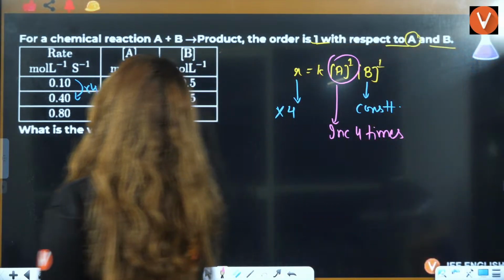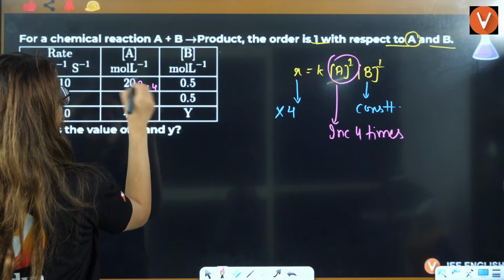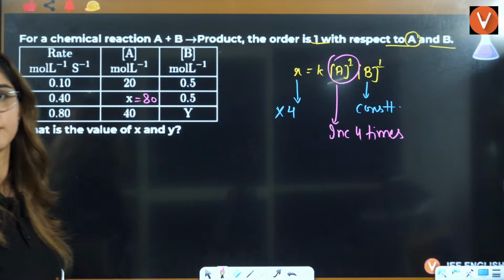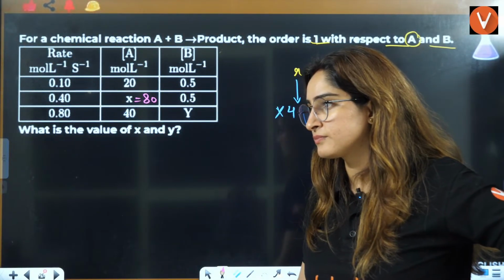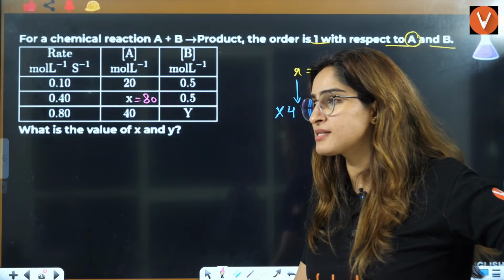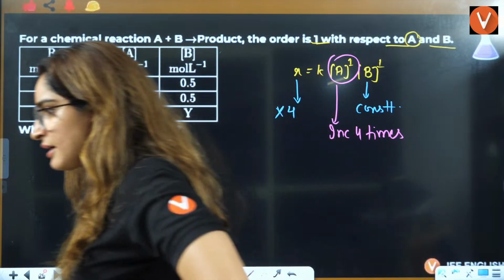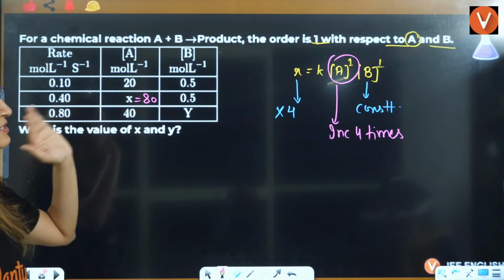So can I say that X will increase 4 times, 4 to 8? So the answer is going to be 80 here. X is equal to 80. Is that clear? Okay, students? Right? Most welcome, Gokul. Let me know if that is clear.